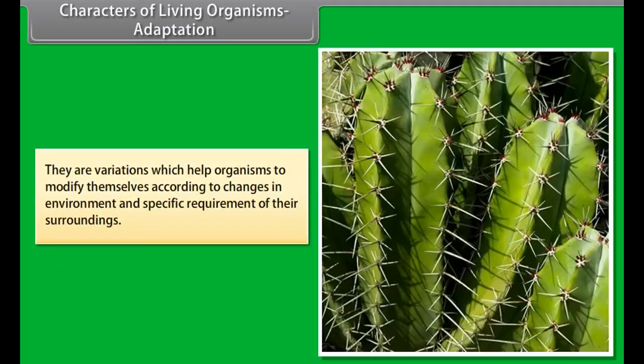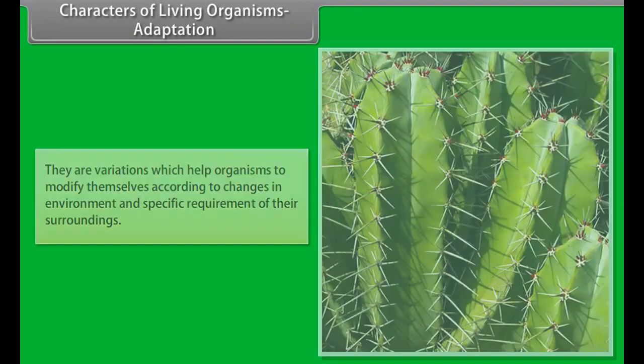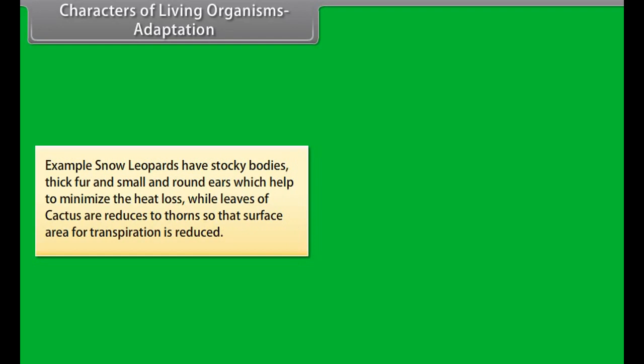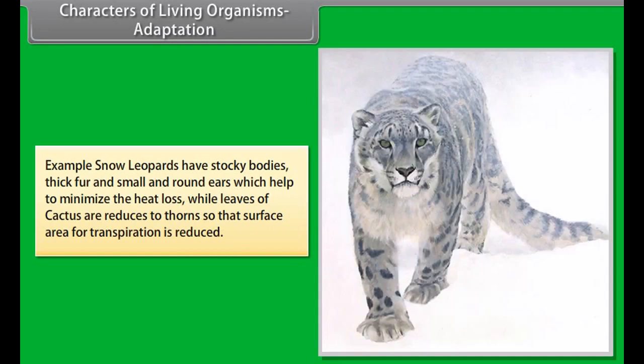Characters of living organisms. Adaptation. Adaptations are variations which help organisms to modify themselves according to changes in environment and specific requirements of their surroundings. Example: snow leopards have stocky bodies, thick fur, and small and round ears, which help to minimize heat loss, while leaves of cactus are reduced to thorns so that surface area for transpiration is reduced.